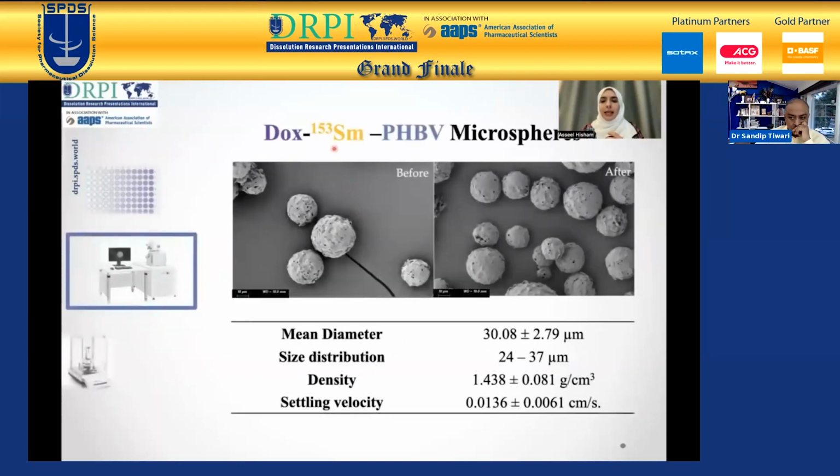Now, using SEM, the Doxorubicin PHPV microspheres, before and after neutron activation, kept their shape, which was spherical, with no fragmentation. The mean diameter was 13 micron with a size distribution from 25 to 37 microns, which is a suitable size for transarterial radioembolization, to ensure that the microspheres are not too small, so that they will not go to other organs such as the lungs, yet not too big that they will block the blood flow at earlier stages far from the tumor.